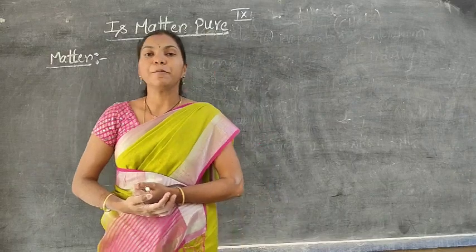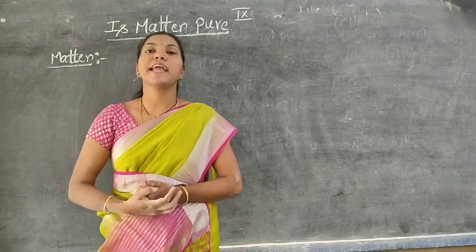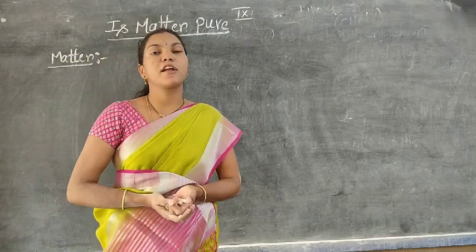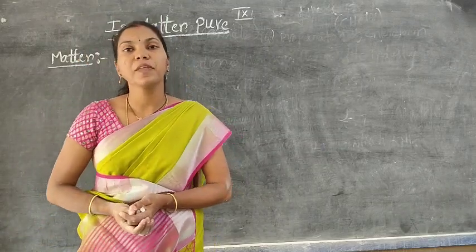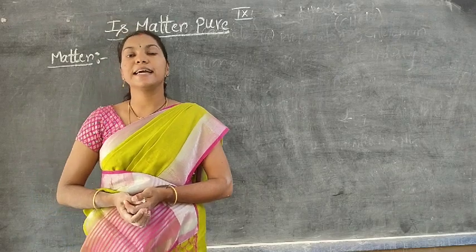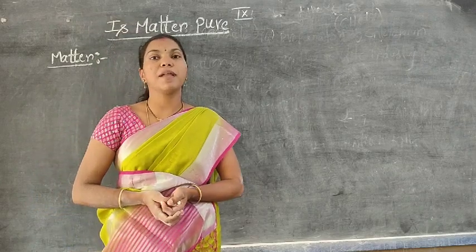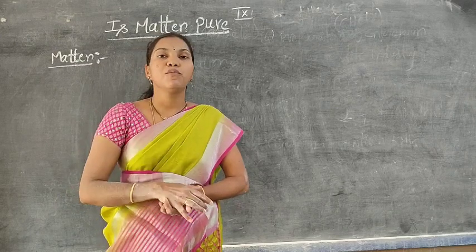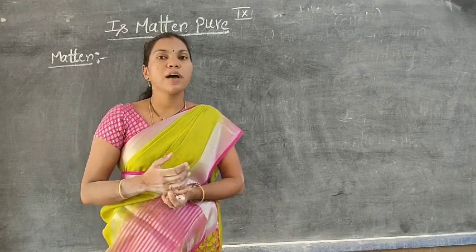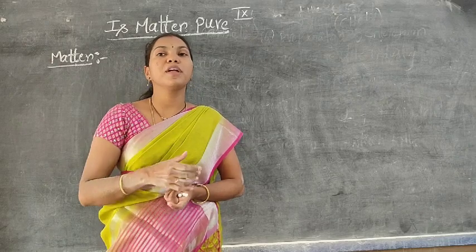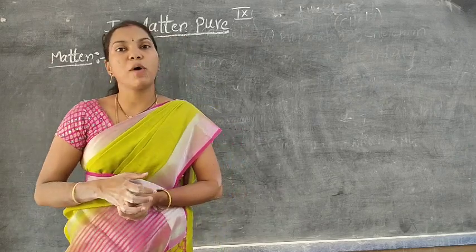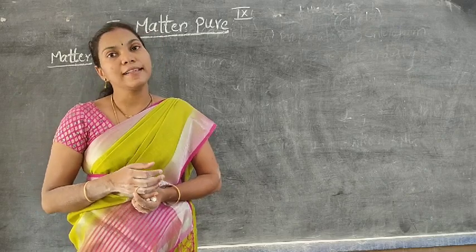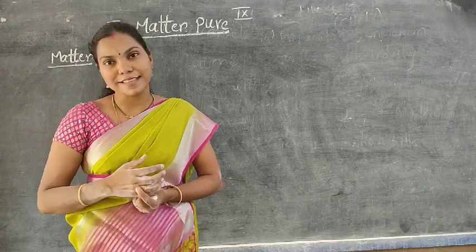For 9th standard and before, in past videos for 8th and 9th standard, I gave some basic concepts: what is electronic configuration, what is valency, how we can find the valency electrons, and how we write the chemical formulas. These are very important basic concepts, and you must follow them. Today or tomorrow I will also post, based on that, one question paper through WhatsApp. You have to clearly understand the questions and try to write the answers also.